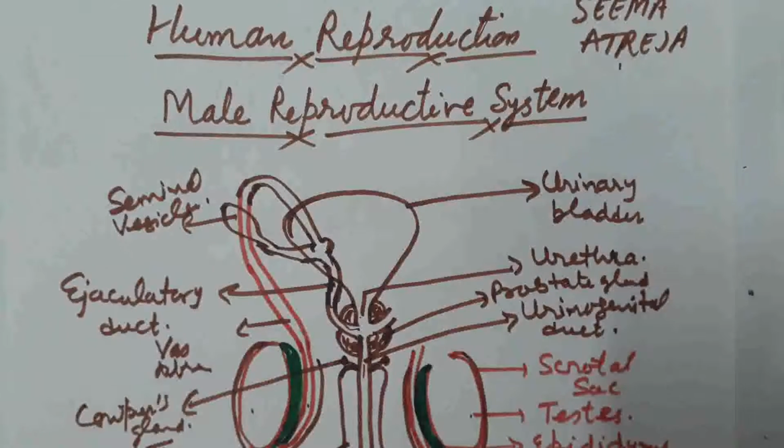Students, in this lecture we are going to discuss the details of the three sex glands, that is seminal vesicle, prostate gland and Cooper's gland. We also discuss the sectional view of the penis, what type of tissue constitutes the penis. So here I am going to discuss these three sex glands one by one. First we will discuss the seminal vesicle.